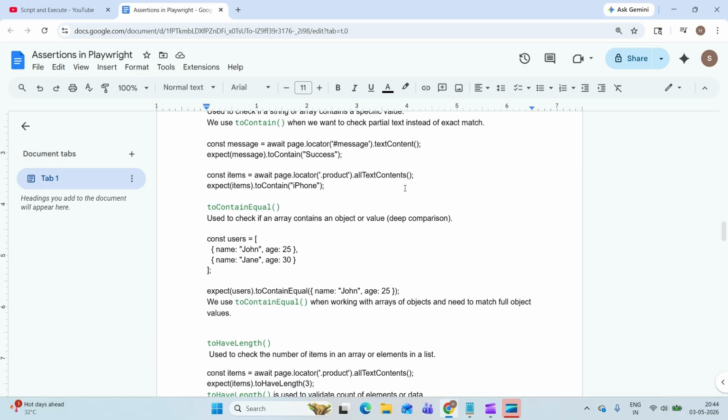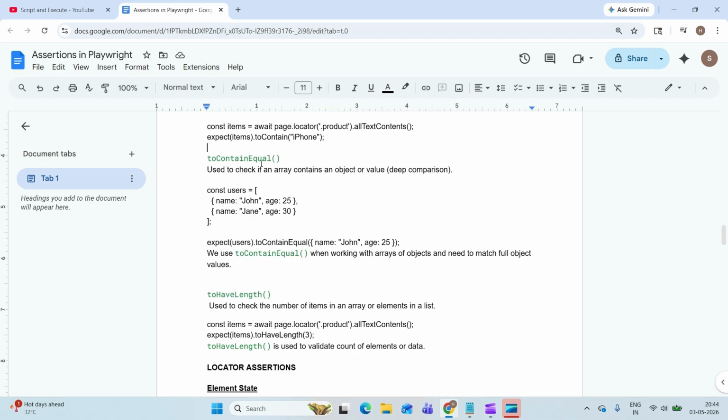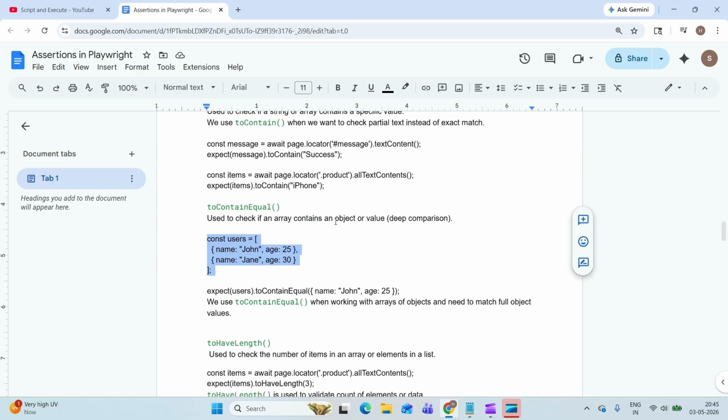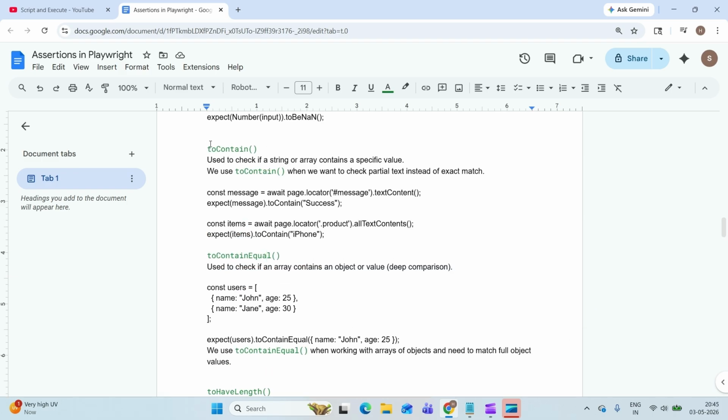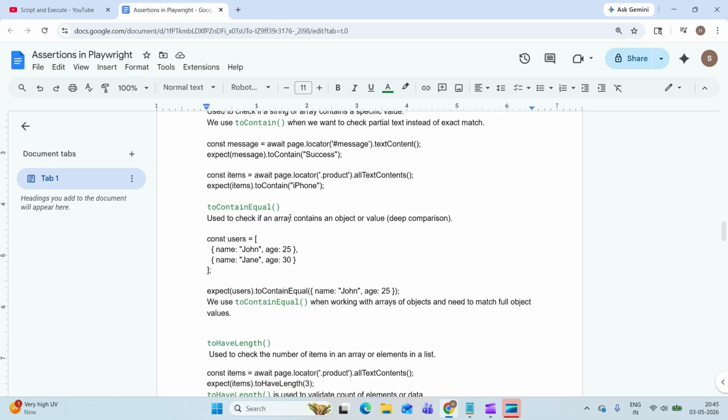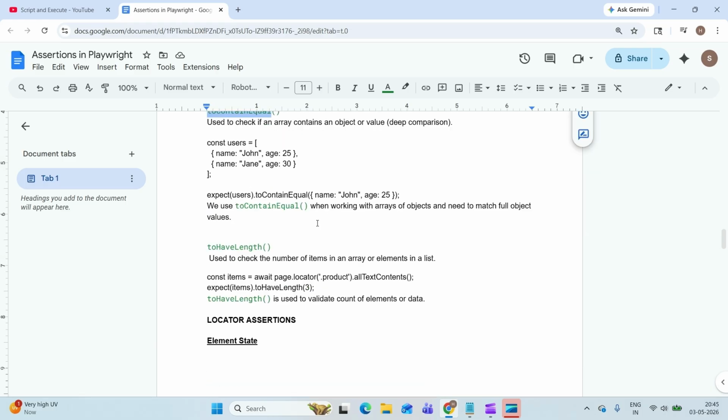Okay, so this is also same, all text contents. Next is toContainEqual. This checks an array of objects. So this checks some values like this. If you're comparing a text, then go for toContain. And if you're checking if an array contains objects, then use toContainEqual.